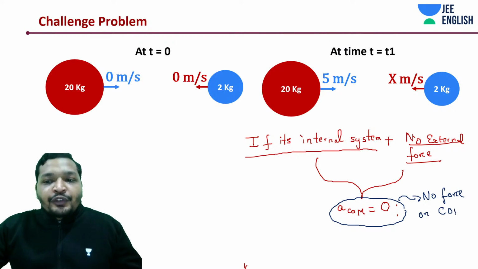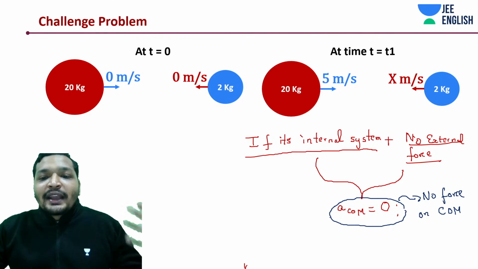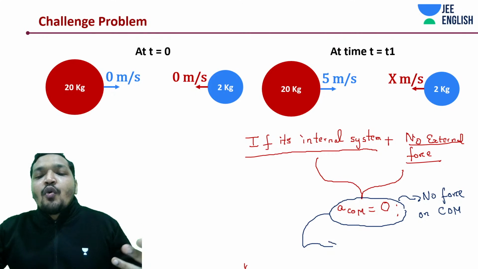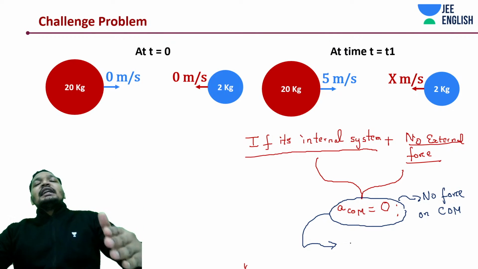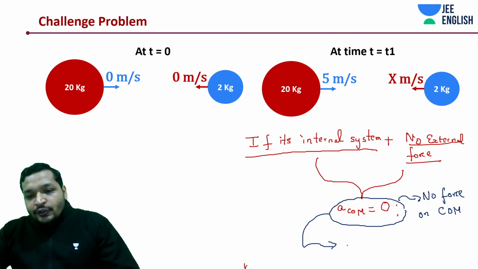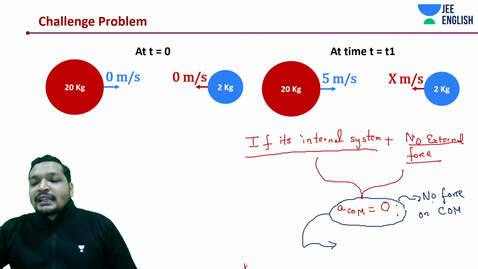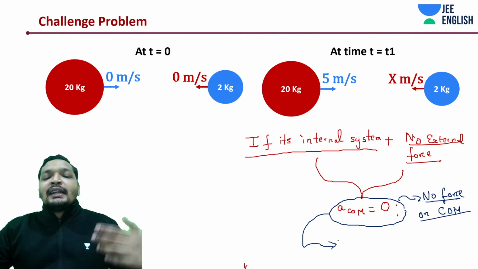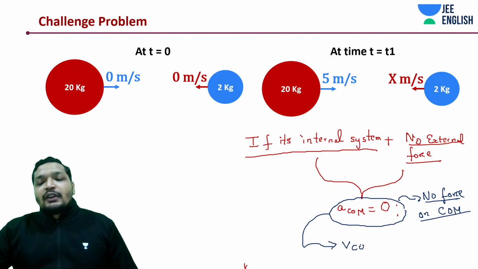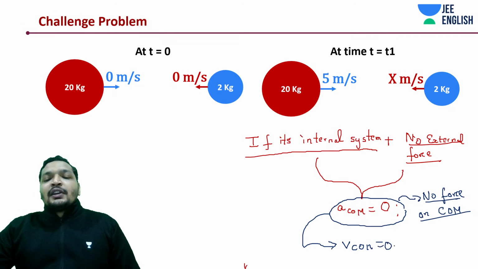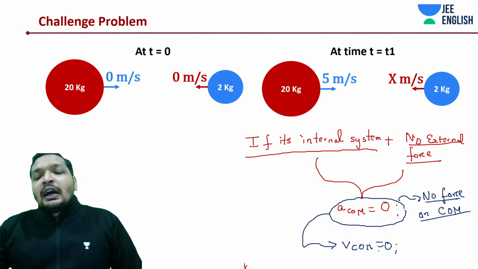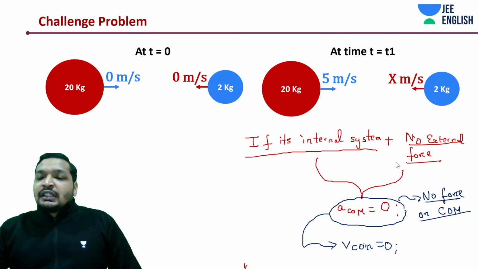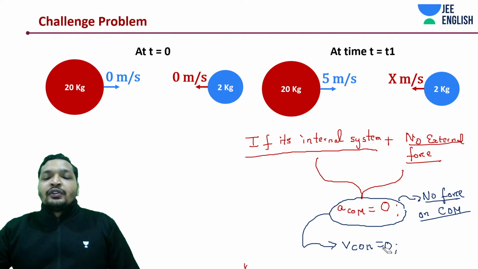So if no external force is acting on the center of mass, who can change the velocity? Force. If no force, no acceleration, what happens to the velocity of the center of mass? It should remain 0 in this case. If this gives you a better explanation than earlier, in this case it's 0, but generally it's constant. I already told you in the earlier case it is constant. Here the constant is equal to 0.